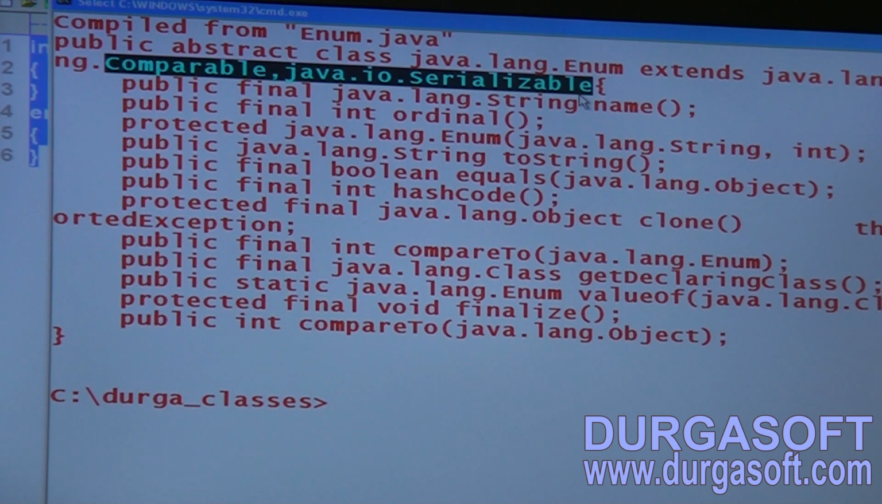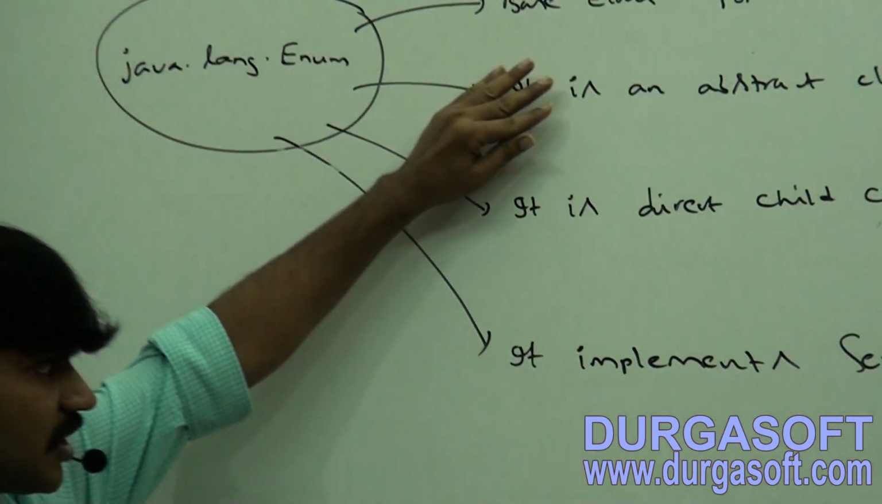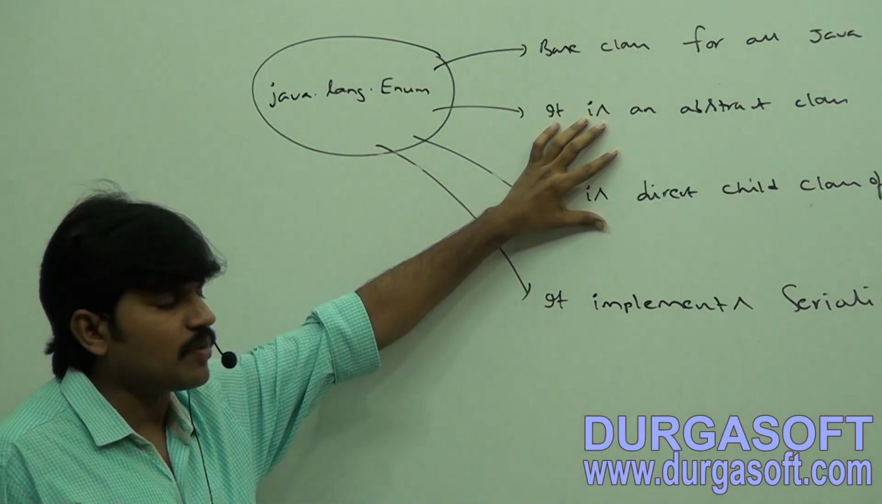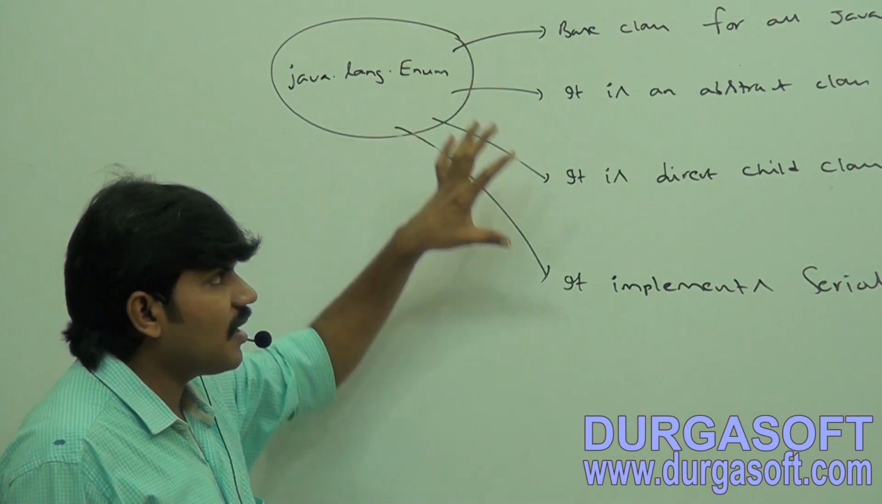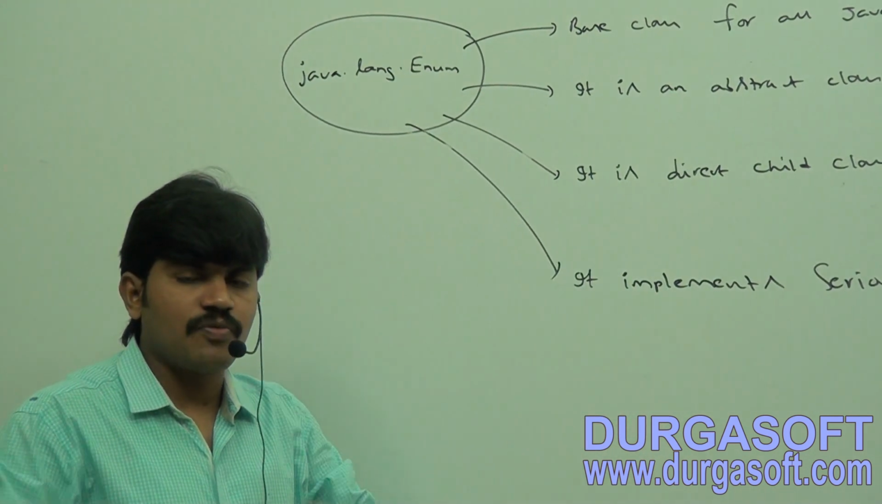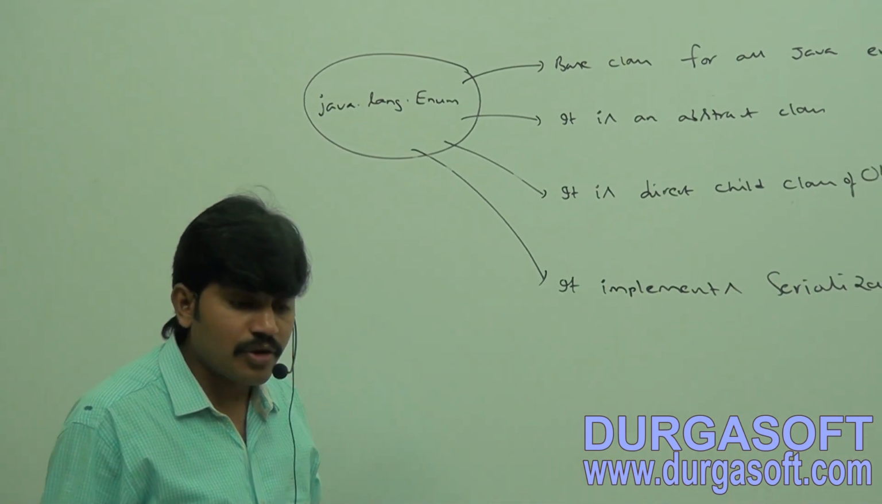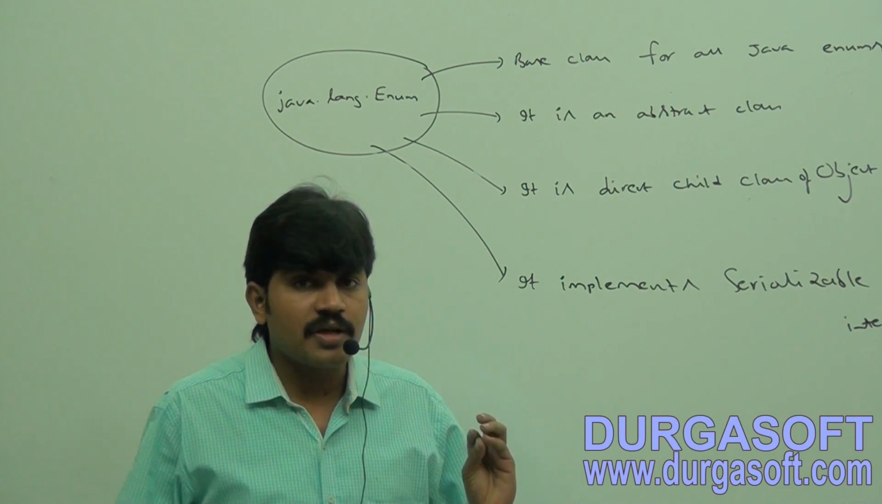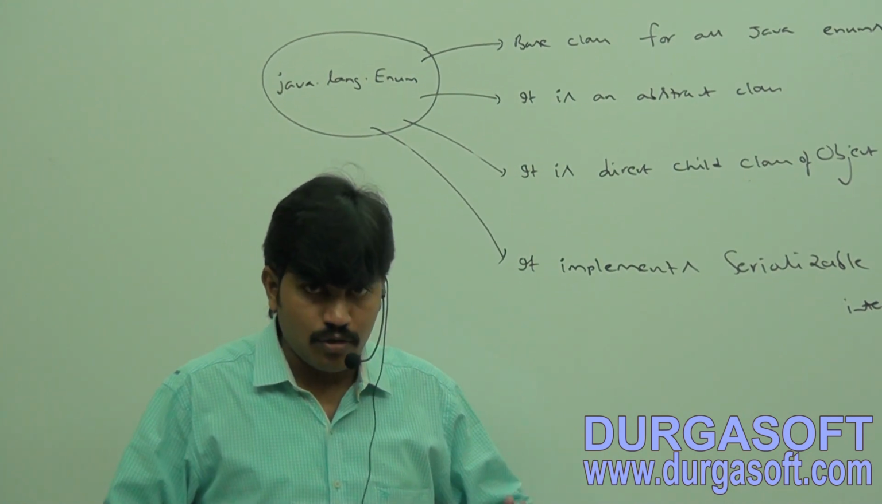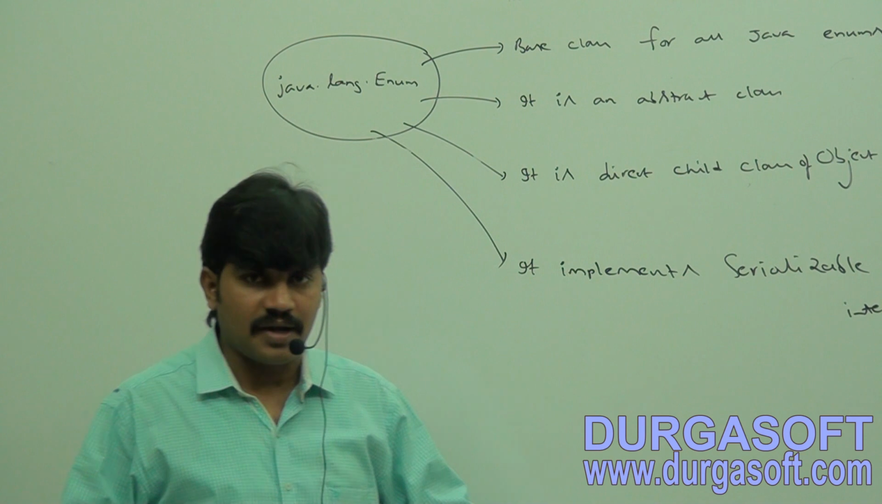Are you getting? Sir, what is the behavior of java.lang.Enum? It is an abstract class, a direct child class of Object. Next, it implements Serializable and Comparable interfaces. This class acts as the base class for all Java enums. In the interview room, maybe there is a chance: can you please talk about the java.lang.Enum class? At least a few minutes you have to talk. I hope you people are able to understand easily, right? Okay, that's all.